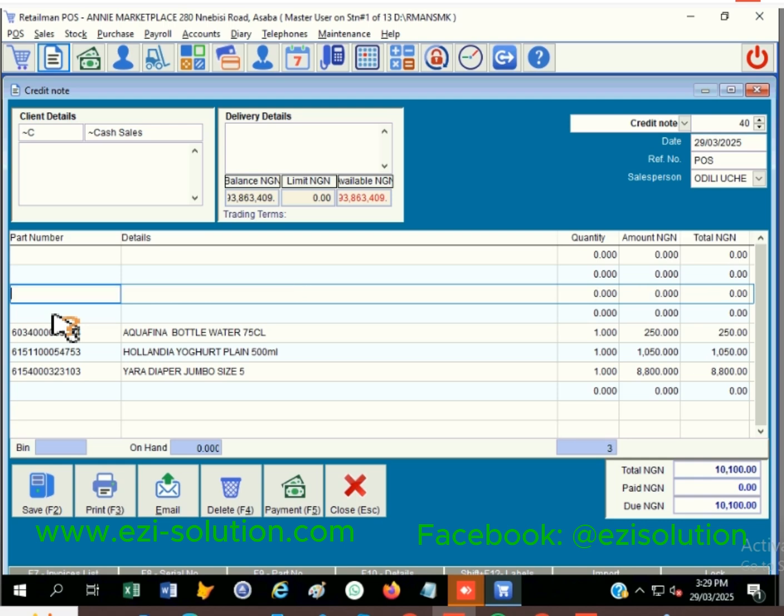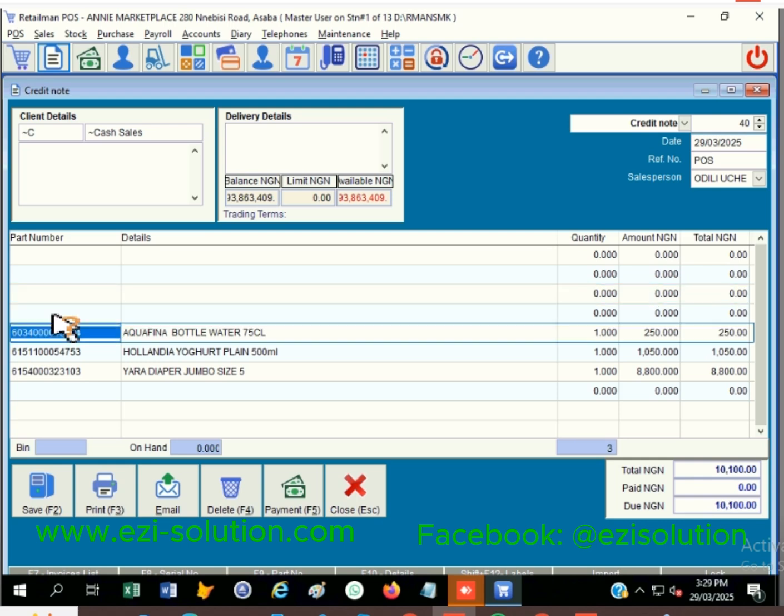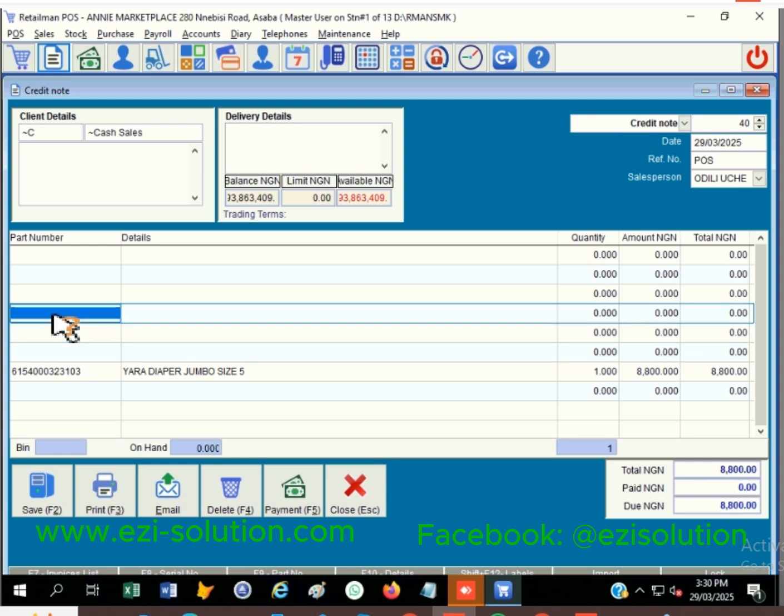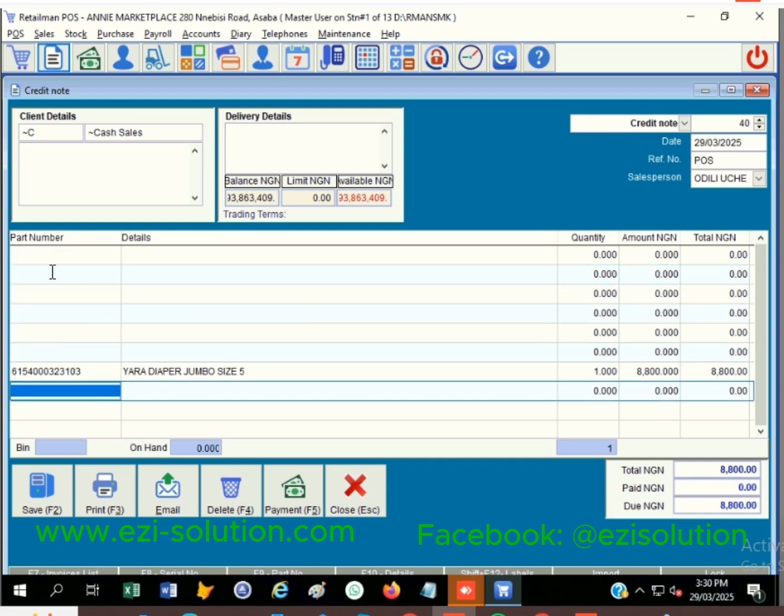So you are removing the ones that you are not returning. Then the only one you are returning is what will remain here. Now, you are done removing everything, then it remains only the one you are returning. Don't mind all these spaces that are here. By the time you save this, the system will automatically adjust it to go and be on top.